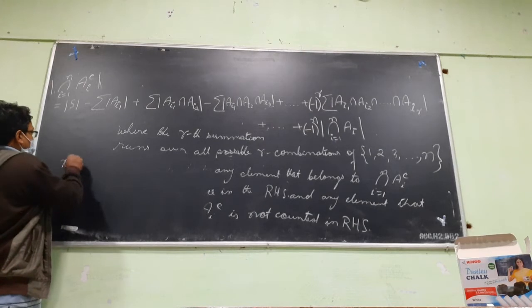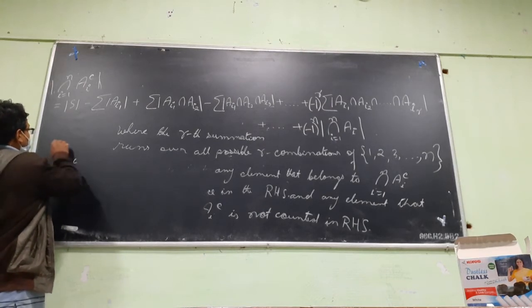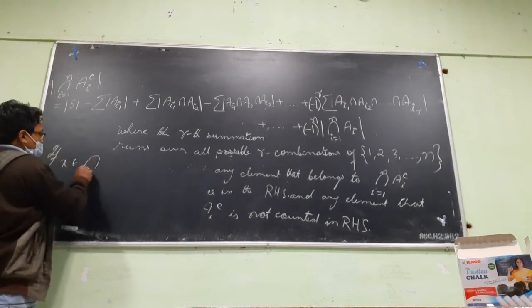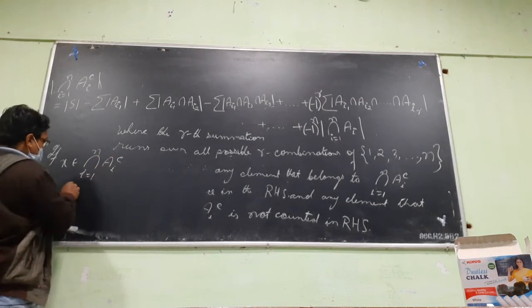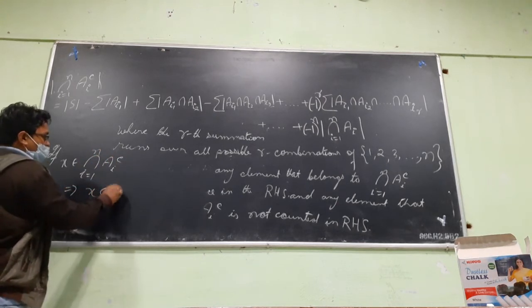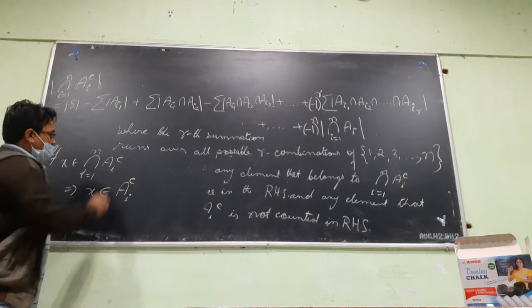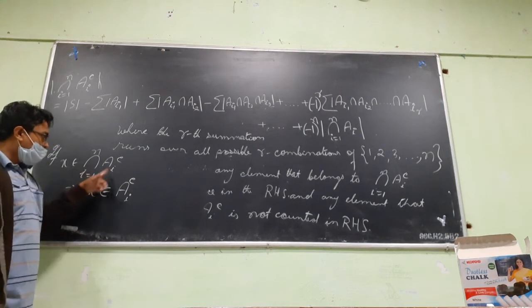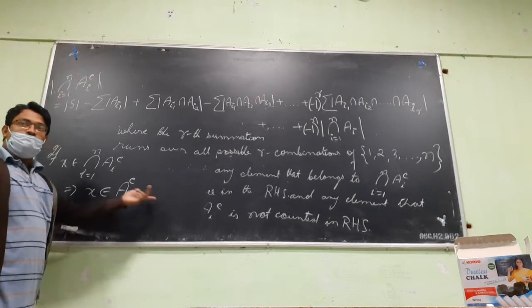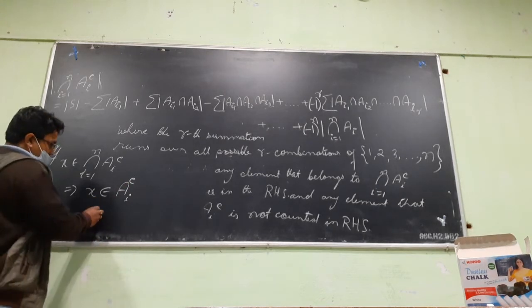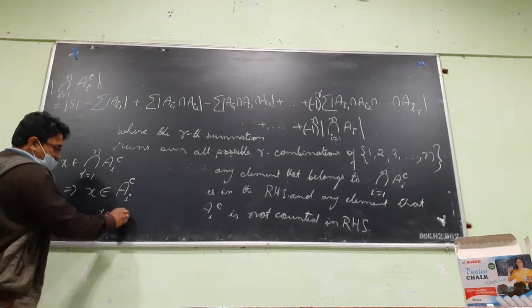So if X belongs to the intersection, i goes from 1 to n, of A_i complement, this actually means that X is there in the intersection of all the sets. That means X is there in all of the sets. So X is there in A intersection B. What does it mean?